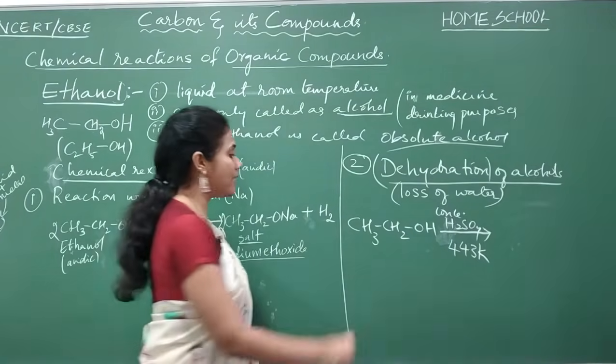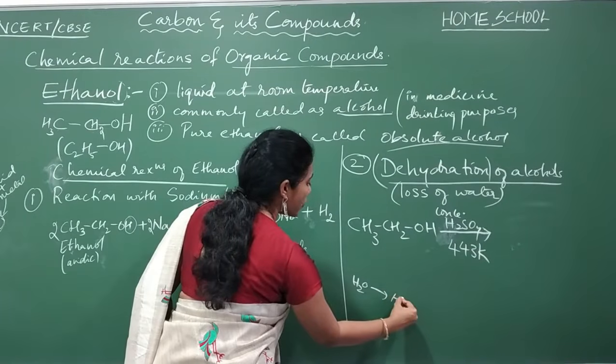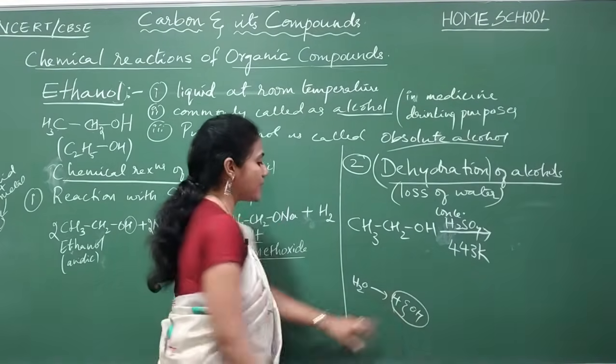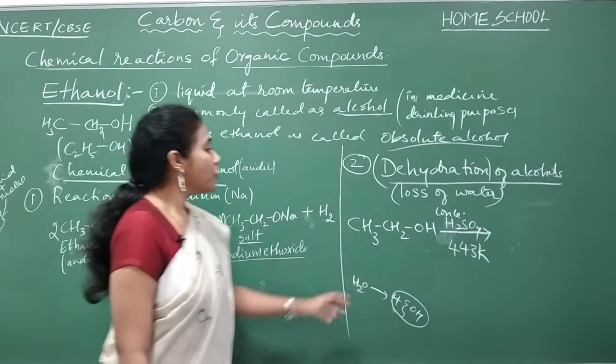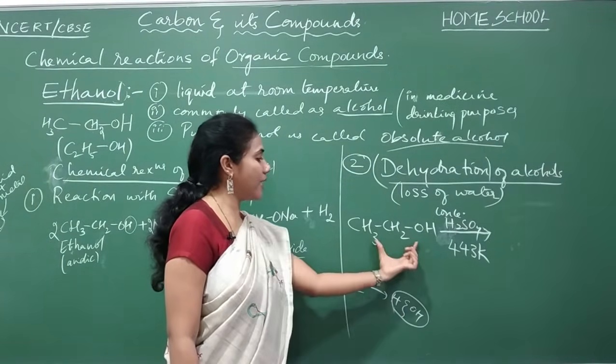How? What do you mean by water, guys? One H and another OH. If these two combine, you get water. So you must be able to remove one OH and one H from this molecule.